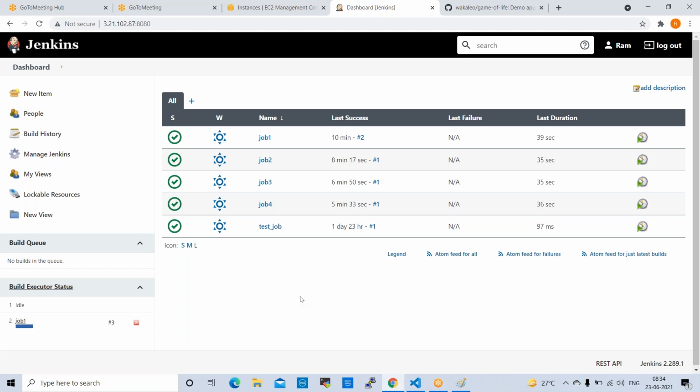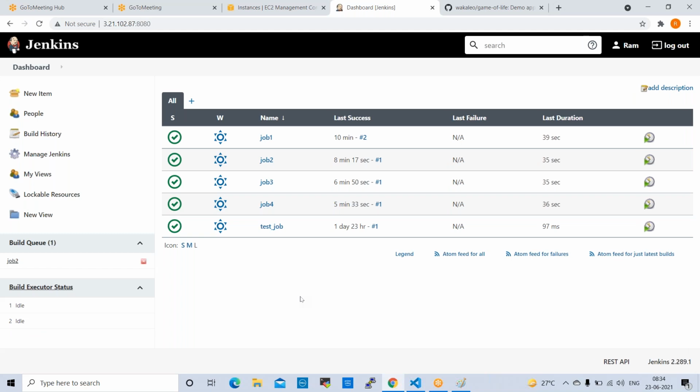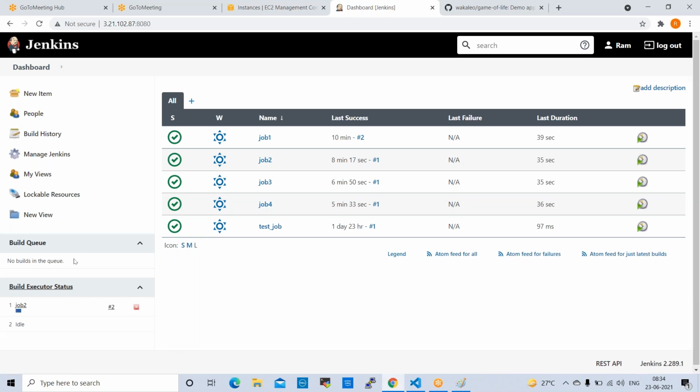Like that, one by one, all the jobs will run. So now job 1 is running. Job 2 is in queue. Now if you observe here, job 2 is in queue. Now it will start. Job 2 will start. See here, job 2 is started.